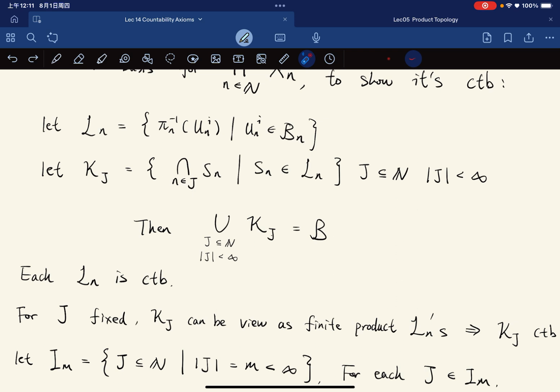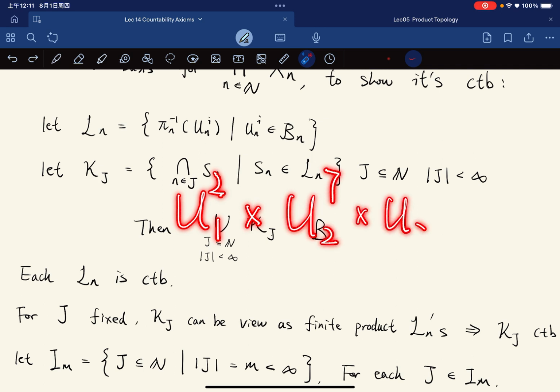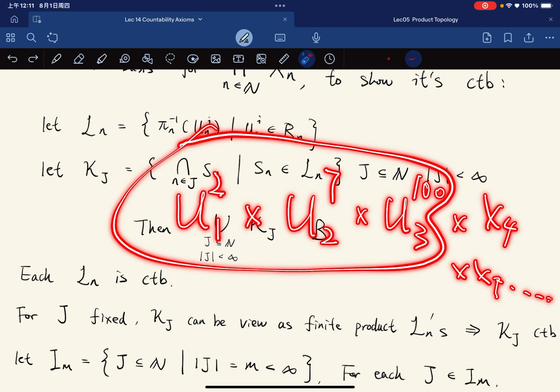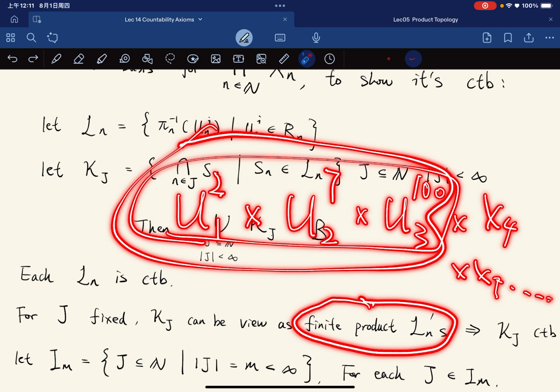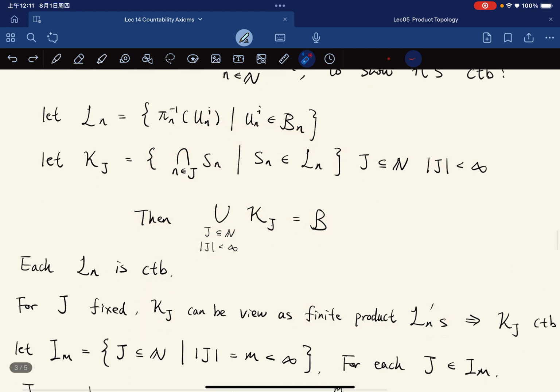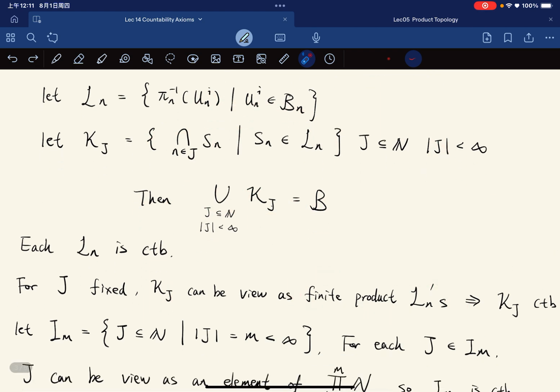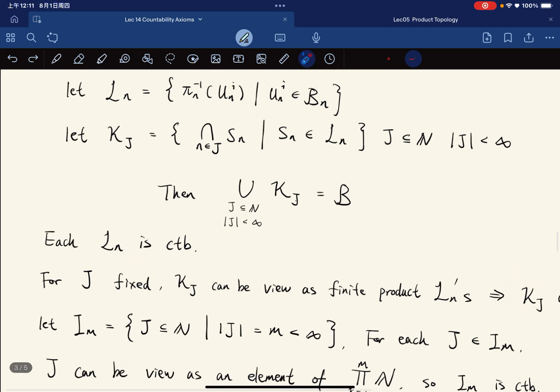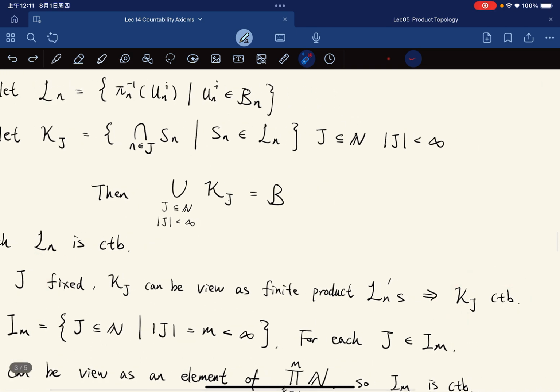And this will really just look like some u1,2 times u2,7 times u3,100 times x4 times x5 times, and so on. But these first three is a finite product of elements. So each K_j can be viewed as a finite product of elements. A finite product of countable sets is countable. So each K_j is countable. So for j fixed, K_j is a countable set.